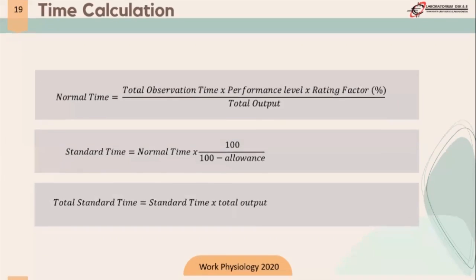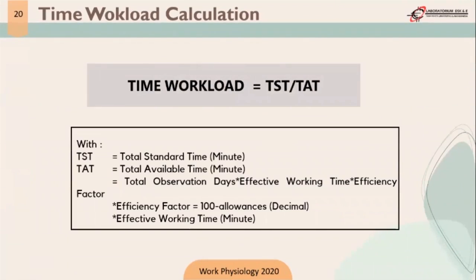After all the calculations, we can know the time workload. The formula of the time workload is TST divided by TAT. In this formula, TST is total standard time and TAT is total available time.